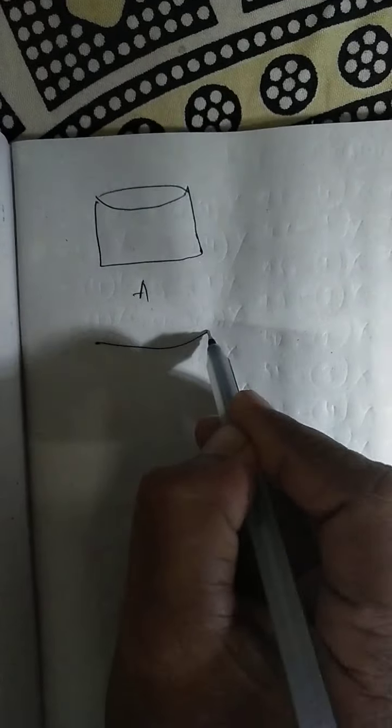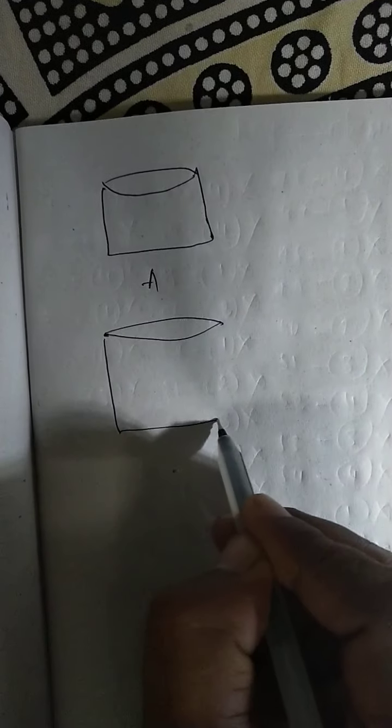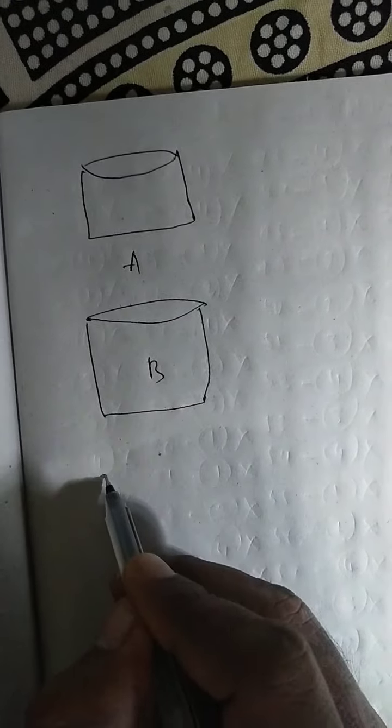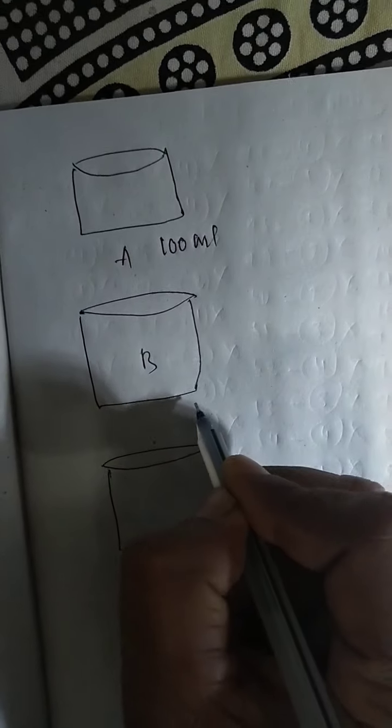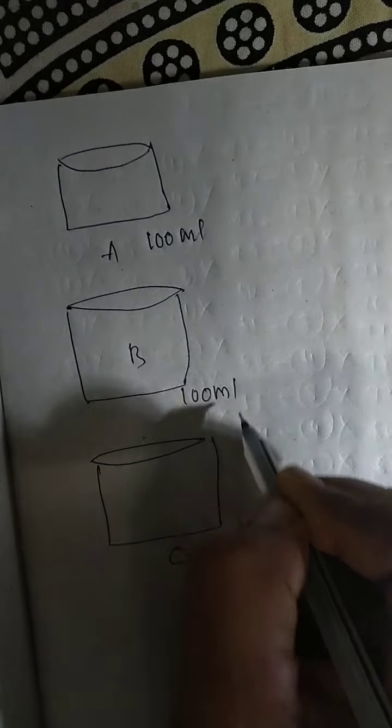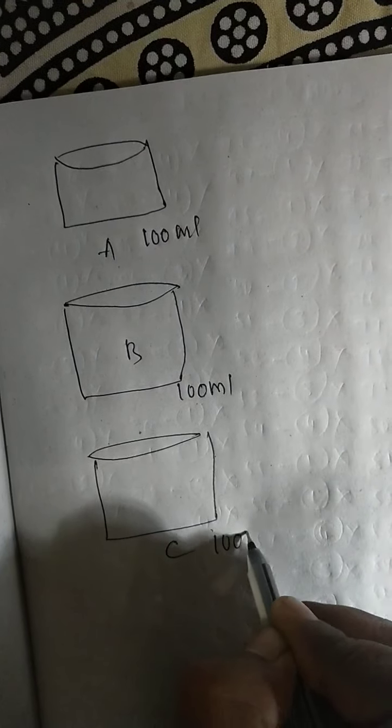See here, equal volumes of all gases. So see, this is container number 1, A container, this is B container, this is C container. So see here, equal volume. This is 100 ml for example, this is 100 ml and this is also 100 ml.